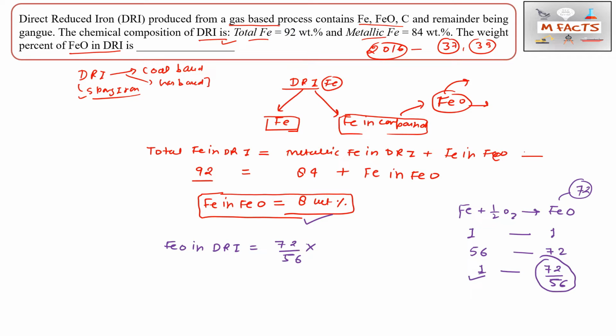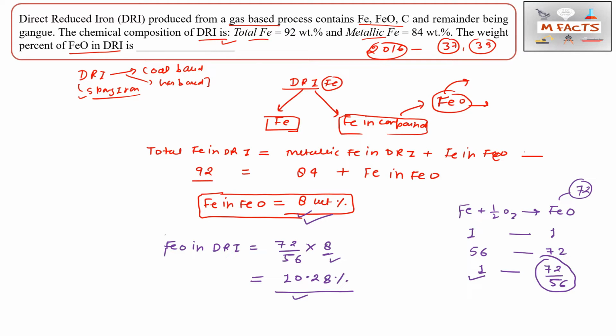And if we are having 8 weight percent of Fe in FeO, then the weight percent of FeO will be 72 by 56 into 8, which will be equal to 10.28%. Okay, so we are not multiplying by 100 or dividing by 100, because this is already in weight percent.